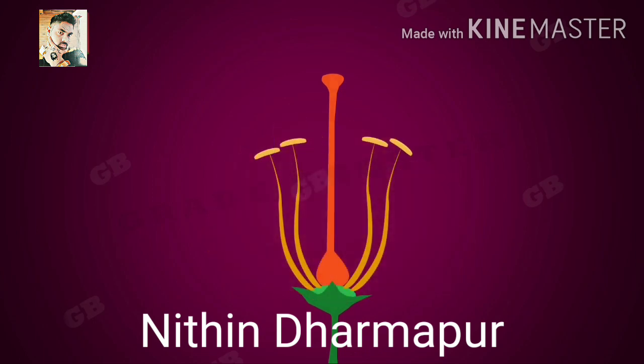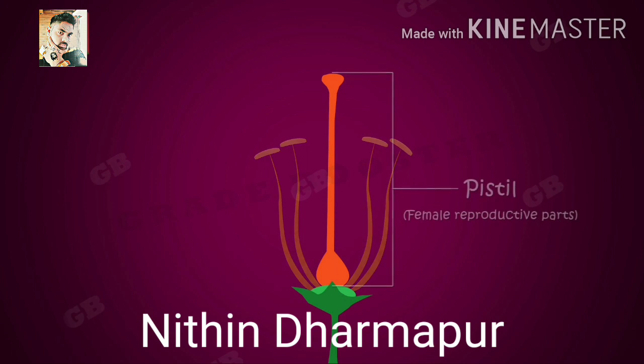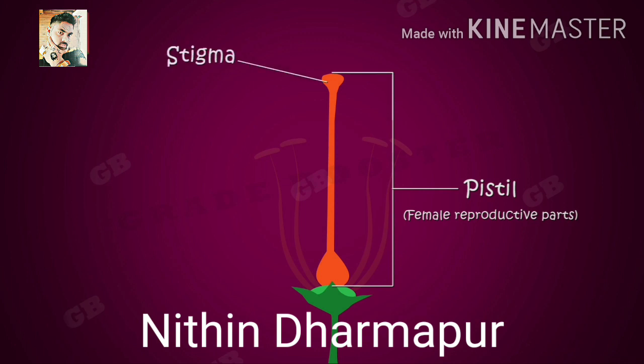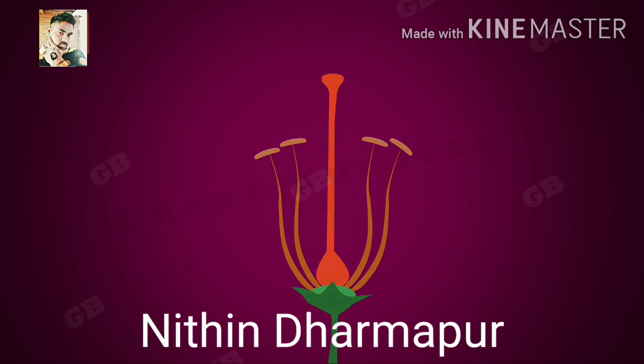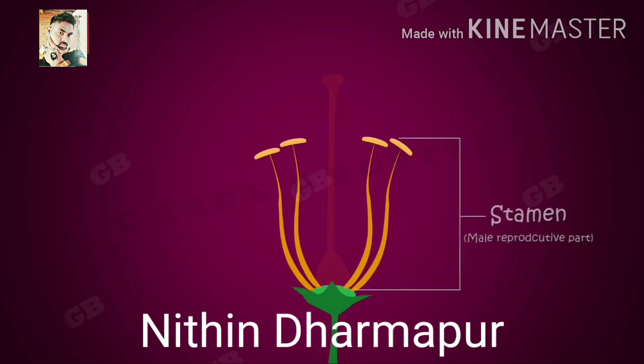Let us look at the reproductive parts inside the flower. This is the female reproductive part of the plant. It is called pistil. It has three parts: stigma, style, and ovary. These are the male reproductive parts. It is called stamen. It has two parts: anther and filament.